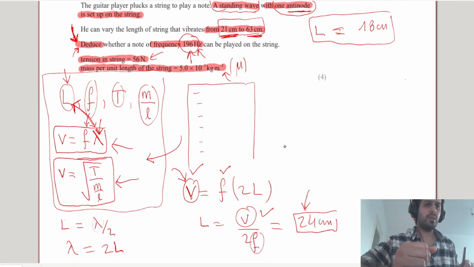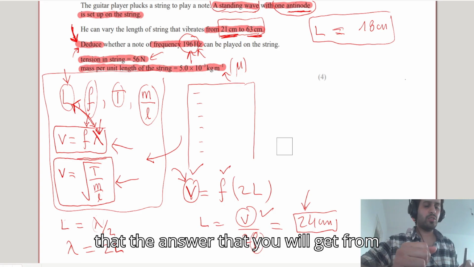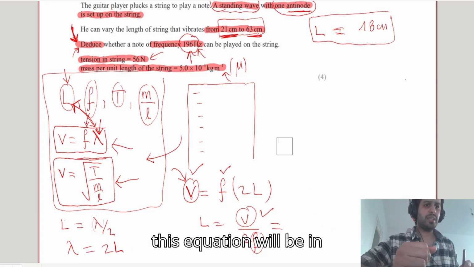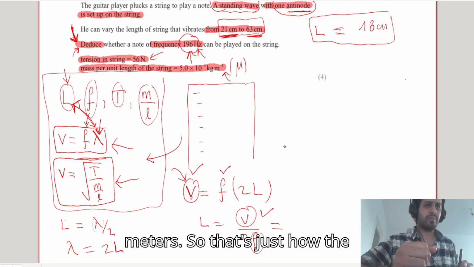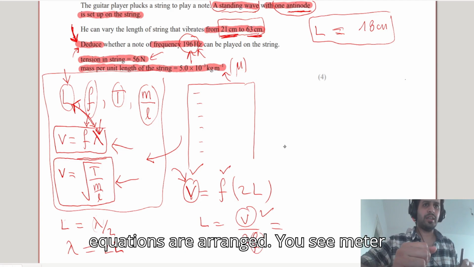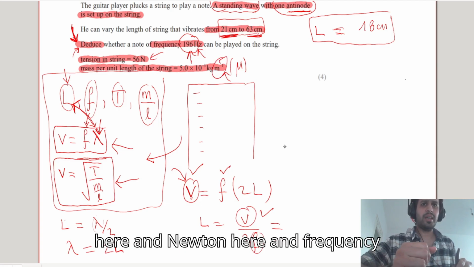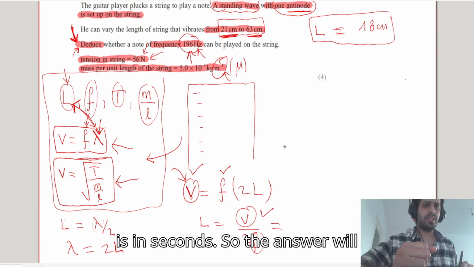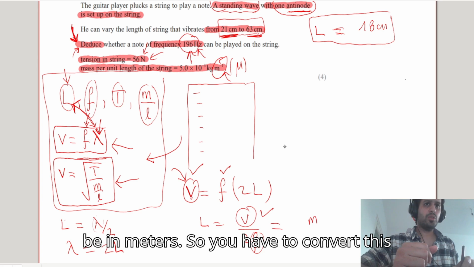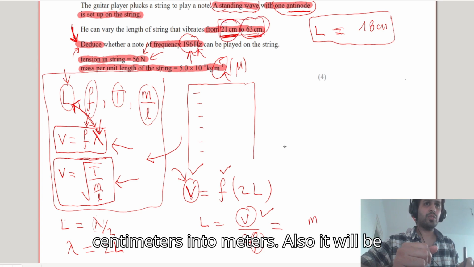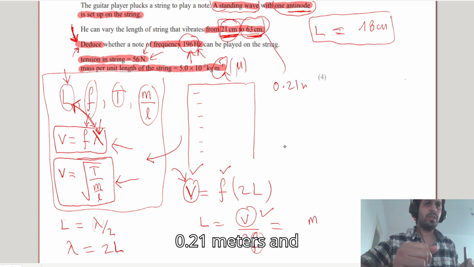You have to be careful that the answer that you will get from this equation will be in meters. That's just how the equations are arranged. You see meter here and Newton here, and frequency is in seconds. So the answer will be in meters. So you have to convert these centimeters into meters also. It will be 0.21 meters and 0.63 meters.